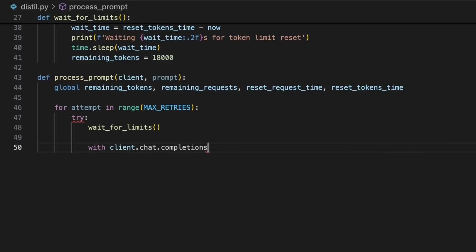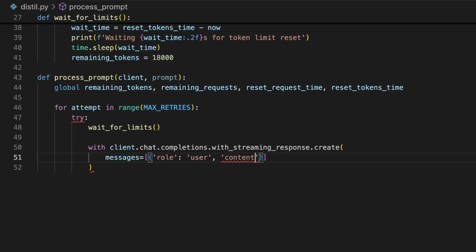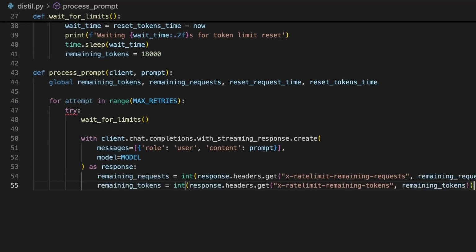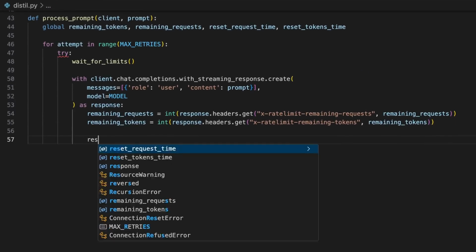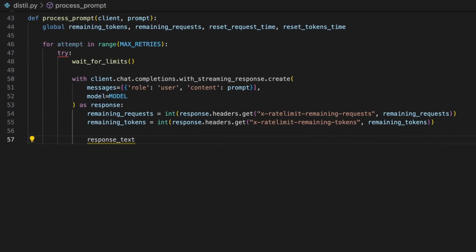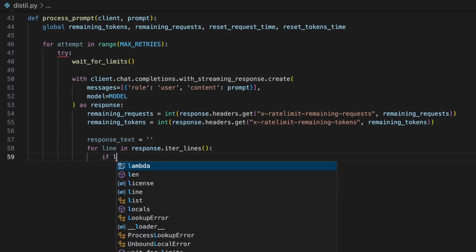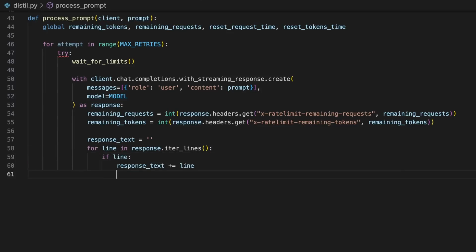Then using this with statement to call Grok's unbelievably ugly named function path to generate a response, we can check our remaining rate limits immediately. As the response is streamed from the Grok API to our program, we can use this response text variable to track each of the streamed chunks. And using this for loop, we can add the chunks in real time to response text as the program receives each of those response stream chunks.